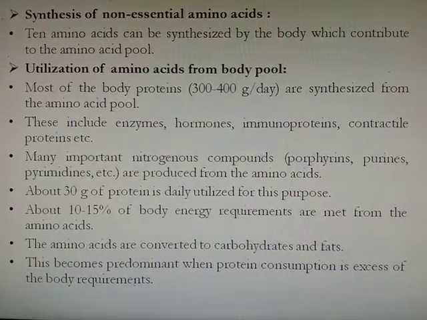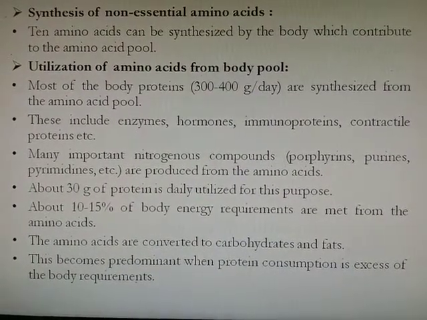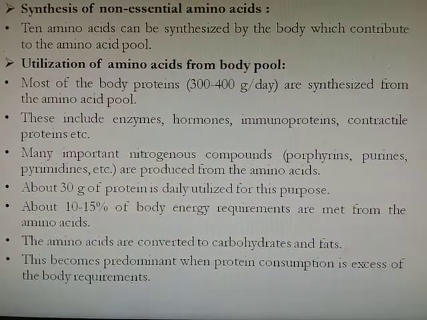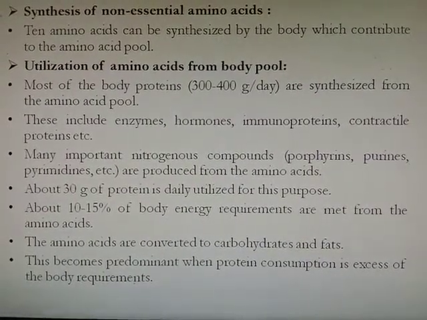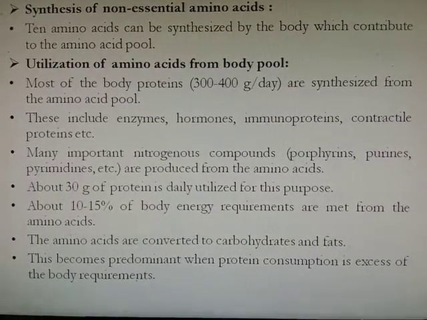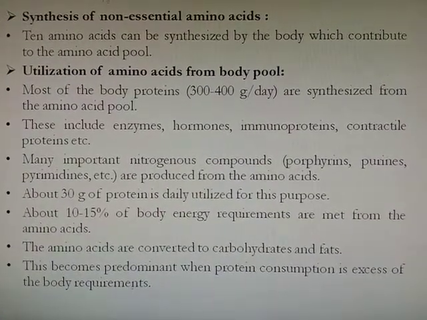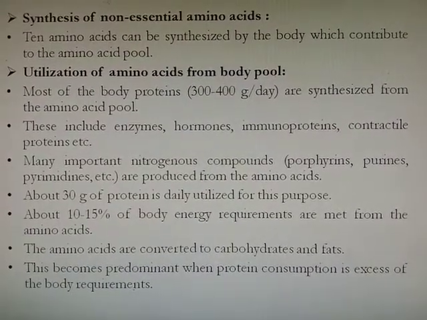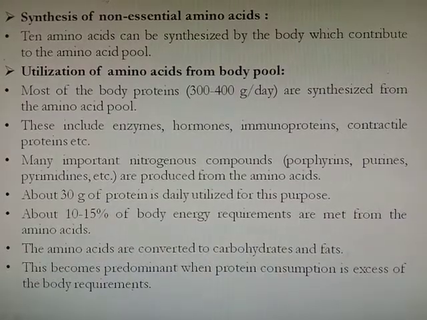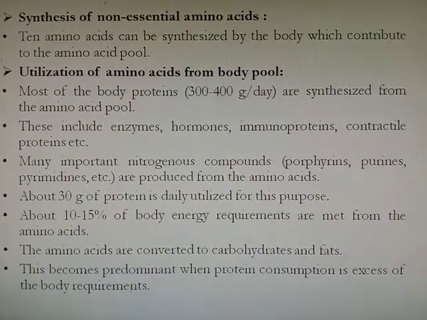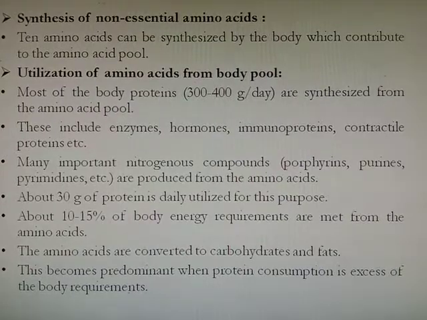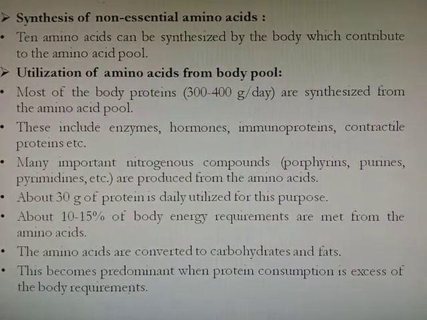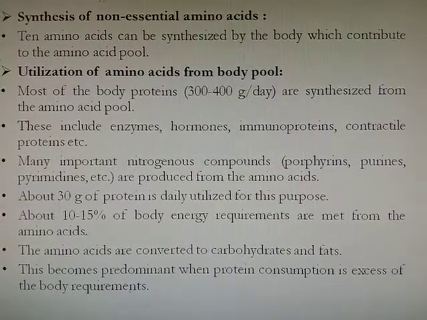Then, utilization of amino acids from the body pool. Most of the body protein, about 300 to 400 gram of protein, is synthesized from the amino acid pool. These proteins mostly include enzymes, hormones, immunoproteins meaning immunoglobulins, and contractile proteins. Many important nitrogenous compounds, for example porphyrin, purine and pyrimidine, are also produced from the amino acids present in the body pool. About 30 gram of protein is utilized daily for this purpose.